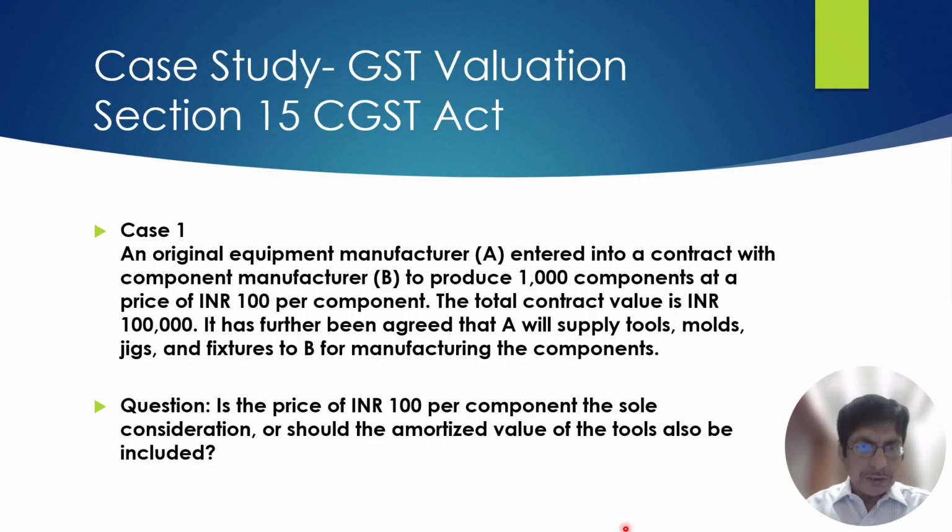So the question is, to this 100 rupees, do we need to add the amortized value of the tool which is supplied by A to B to manufacture those components, to be added in the price of rupees 100 per component? Or in other words, is this 100 per component the sole consideration, or do we need to add some amount for supply of that tool, molds, fixture?